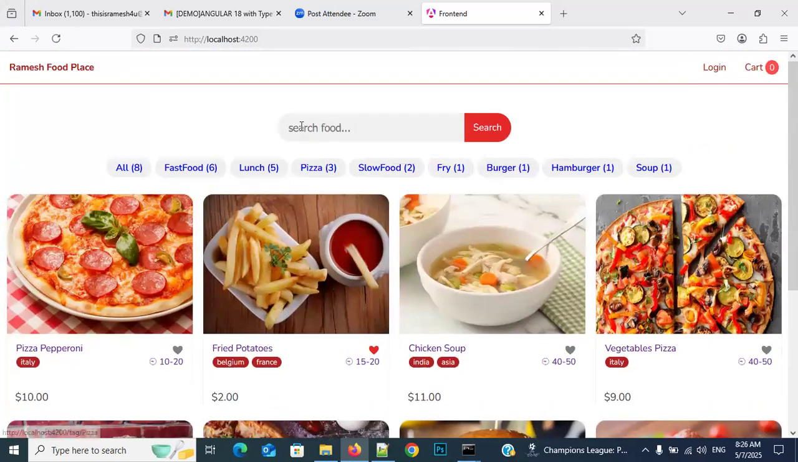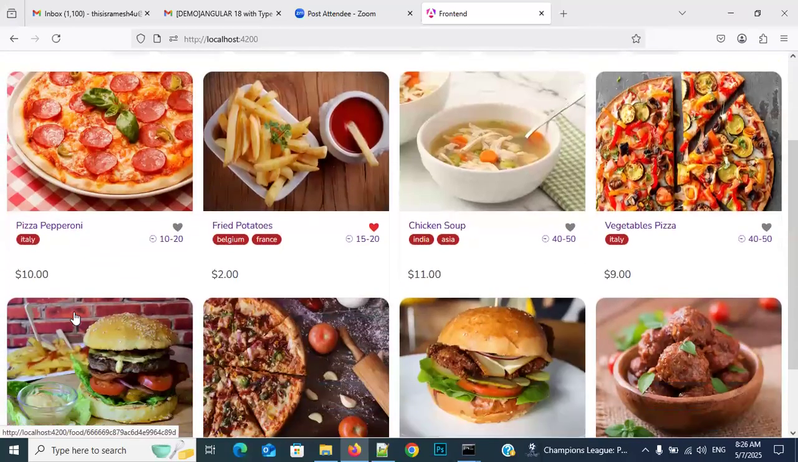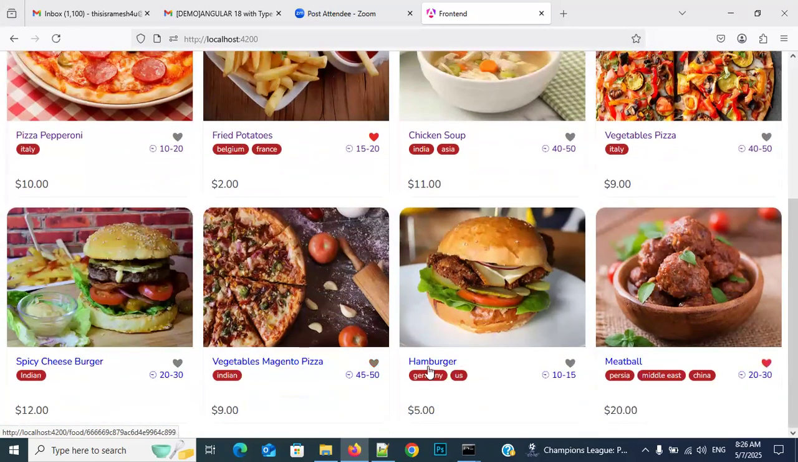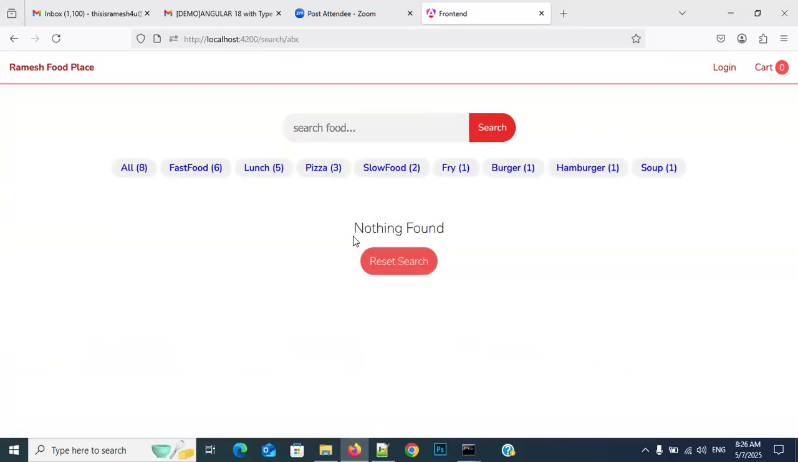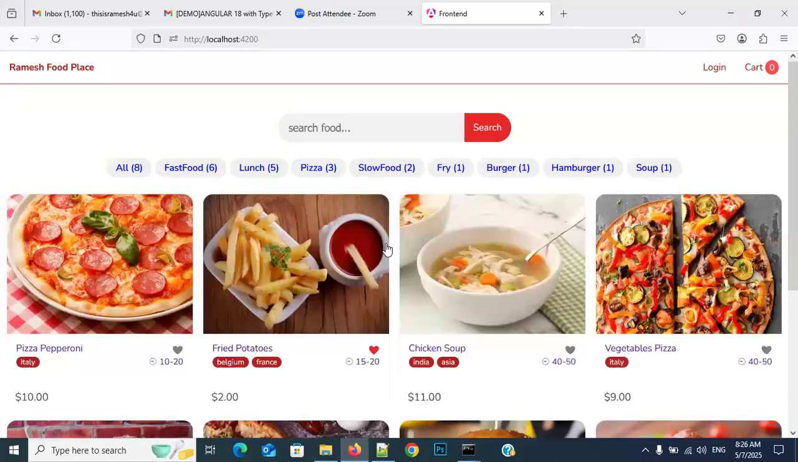And if you observe here, I am searching for example, ABC. In all the products, do we have ABC? The names are pizza pepperoni, fried potatoes, chicken soup, vegetable pizza, meatball, hamburger, magenta pizza, spicy cheeseburger. These are the products I have. But do we have any product with the name ABC? No. What are we getting? Nothing found.